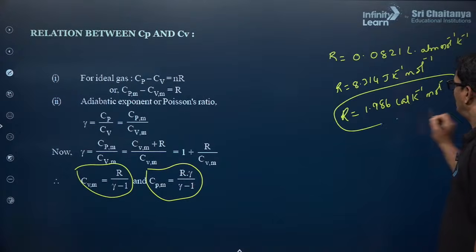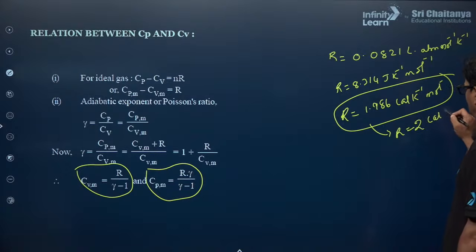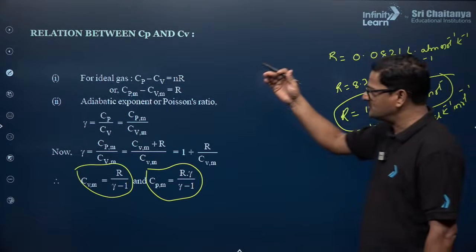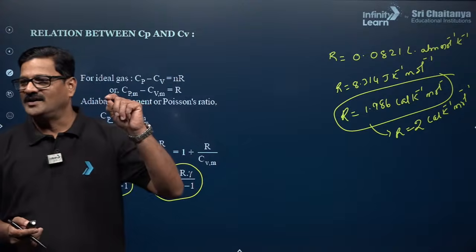You can take R nearly as 2 calories Kelvin inverse mole inverse. So depending upon the dimension in which you are solving the question, you can choose the value.